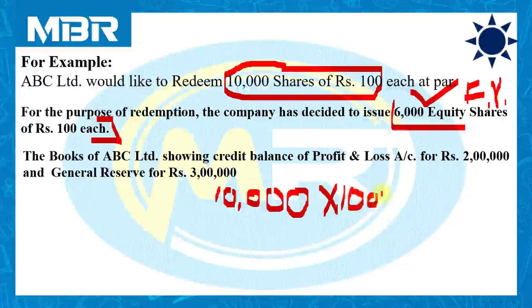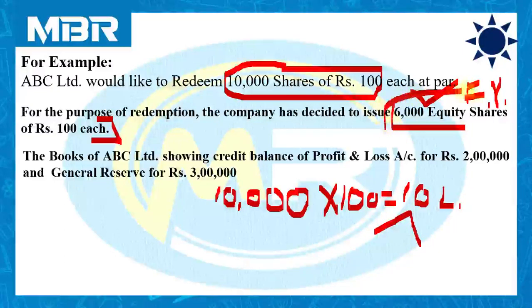100. So 10,000 multiplied by 100 rupees is equal to 10 lakhs. Right? We are in need of total rupees 10 lakhs. Out of these 10 lakhs, we have two different sources to collect the fund. Let us focus on this.